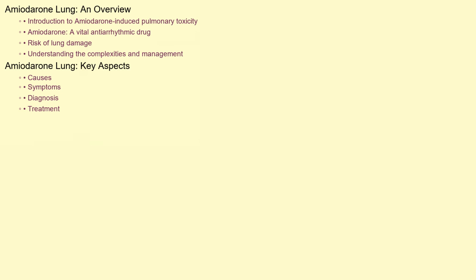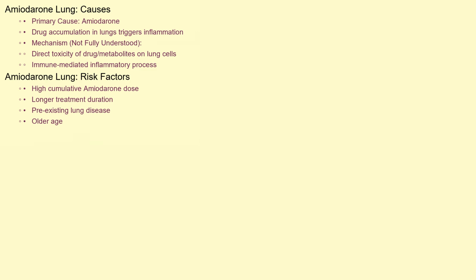Welcome everyone to a deep dive into a specific yet significant lung condition, amiodarone lung, also known as amiodarone-induced pulmonary toxicity. Amiodarone is a powerful medication, vital for treating irregular heart rhythms, but it carries a risk of damaging the lungs. In this video, we'll explore the causes, symptoms, diagnosis, and treatment of this condition, helping you understand the complexities of amiodarone lung and how to manage it effectively.